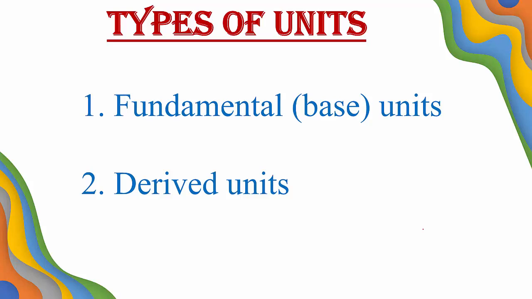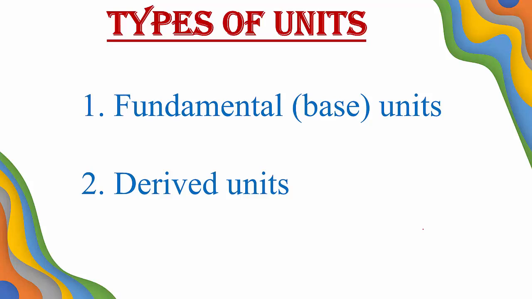Fundamental quantities are the physical quantities which are independent. They cannot be further simplified. Fundamental quantities means we can consider length, mass and time. Then derived quantity, you can remember, is expressed in terms of fundamental quantity, which are derived or extracted from the fundamental quantity.